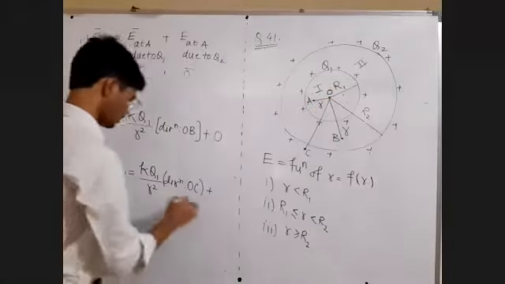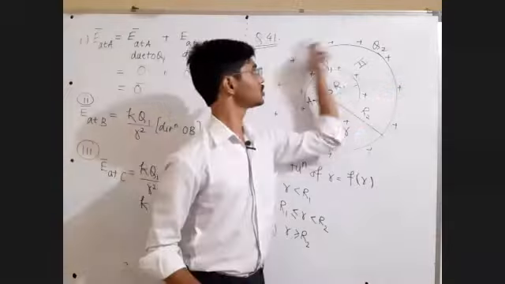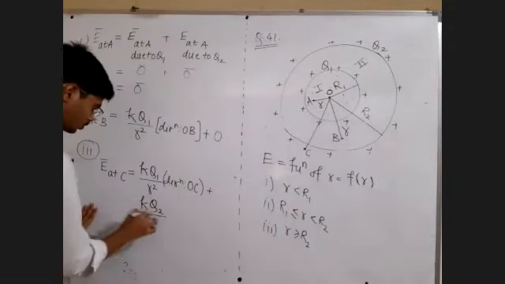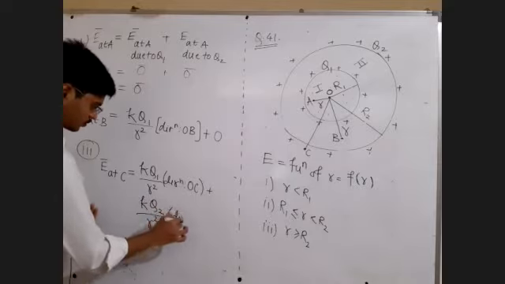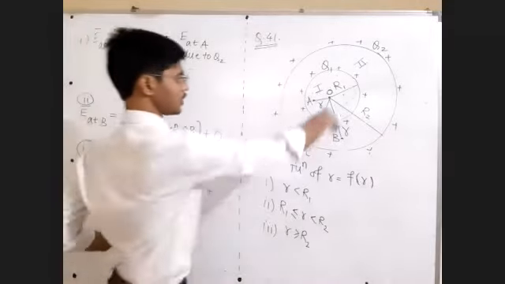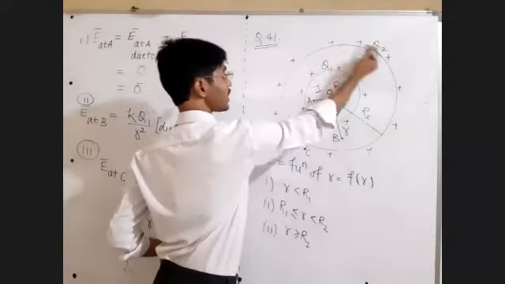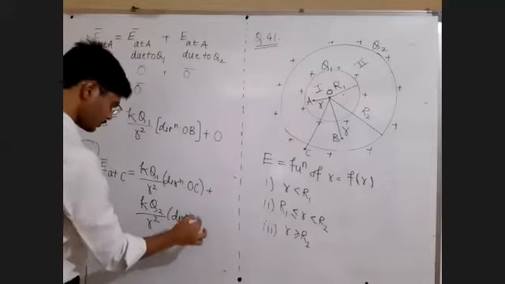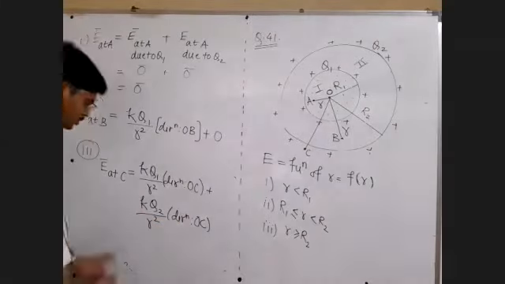Okay. So plus K, this Q is what? Sir, Q is Q2. K into Q2 upon this R square into, what is the direction? So direction is again OC. Okay, again OC. So electric field due to Q1 plus the vector sum of electric field due to Q2, that we have to add. Sir, both of these directions are same, so just add the magnitudes. Okay, let's do that.